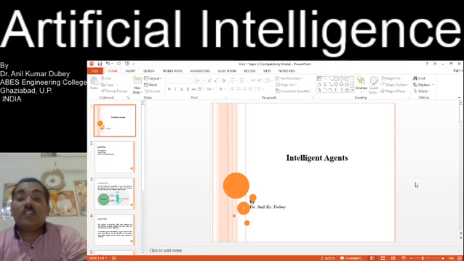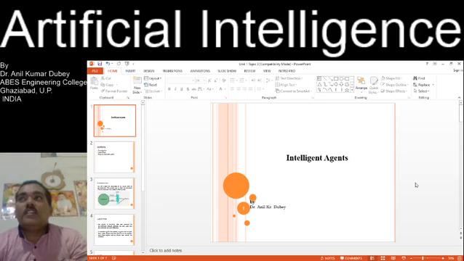Basically, what is an intelligent agent? Agents that perform intelligent behaviors, which means they can solve problems, they can reason, and they can resolve queries. So that is called an intelligent agent.